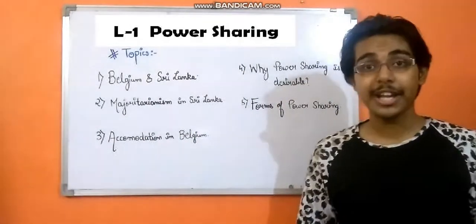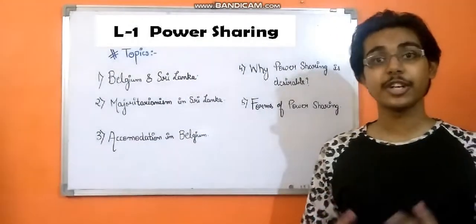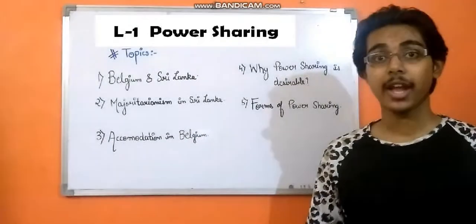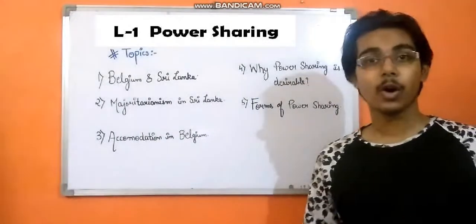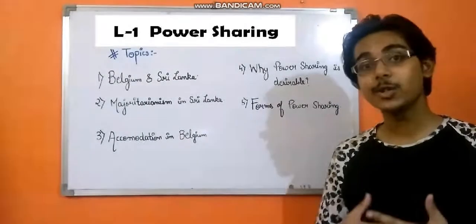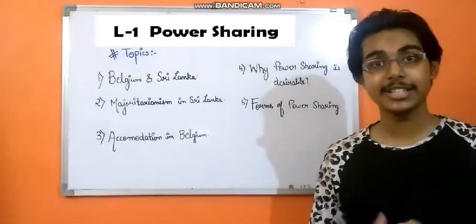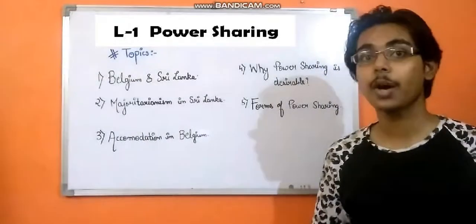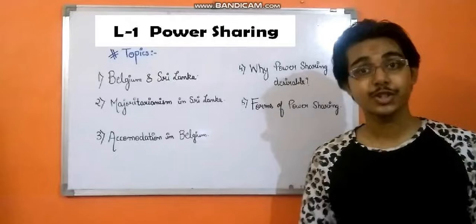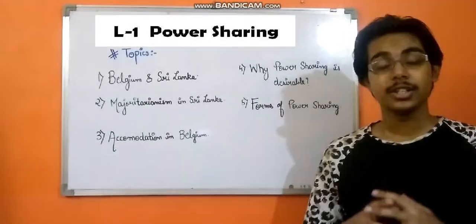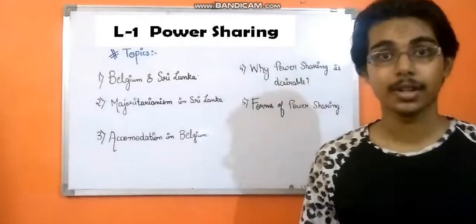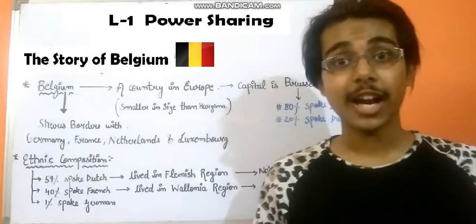Third is accommodation in Belgium. What were the different accommodations that took place in Belgium? We will be studying about that. We have been studying about power sharing and all, but why is it really necessary and why is it desirable? We'll be looking at that in the 4th topic. And the 5th and last topic of the chapter will be about the different forms of power sharing that we see in our countries. Now let's start the chapter.